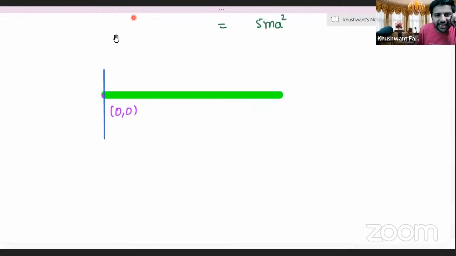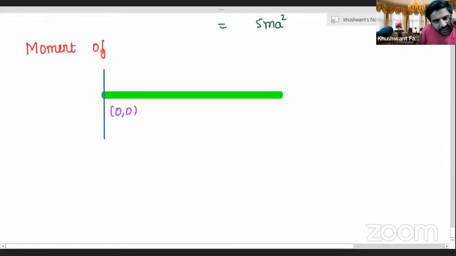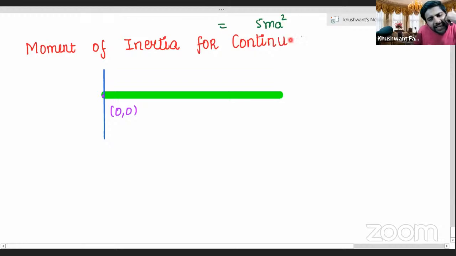Or better, write uniform rod for continuous bodies. You all can give the heading for continuous bodies. What are continuous bodies, Aryan? First of all, tell us that.